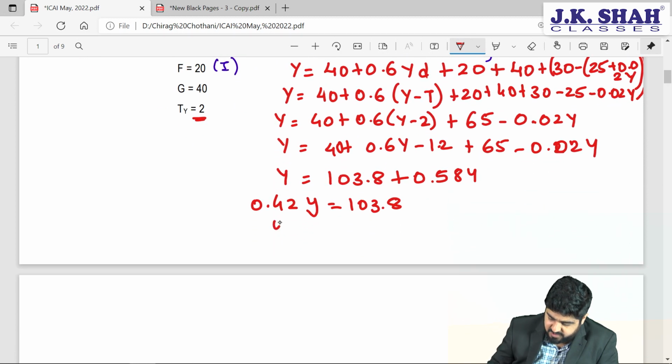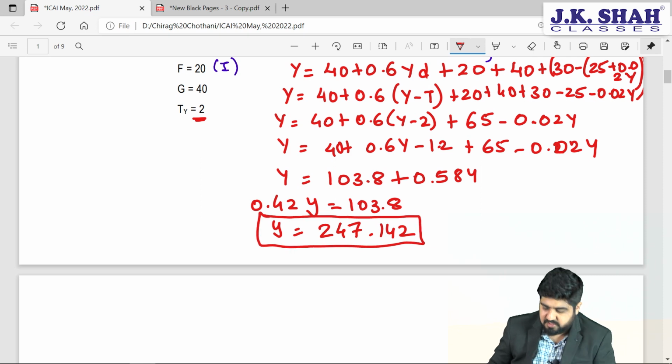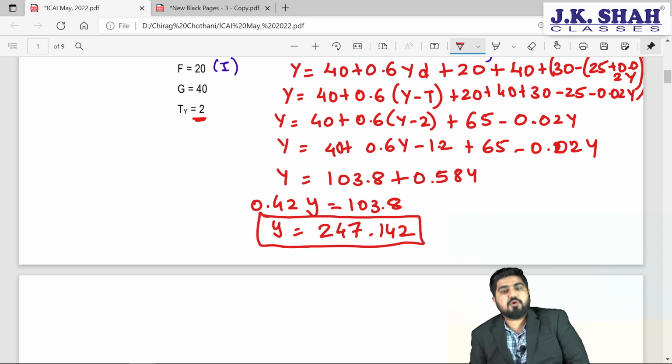So now Y is equal to 103.8 divided by 0.42. Friends, are you getting the same answer as mine? It is 247.142. So income here is 247.142.